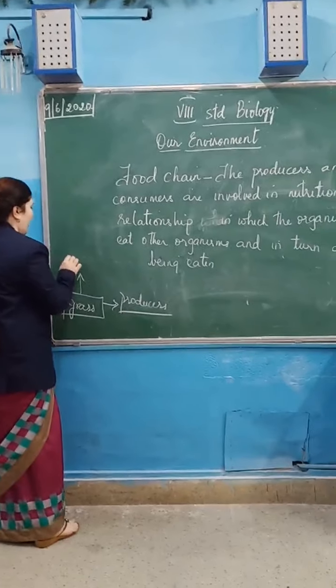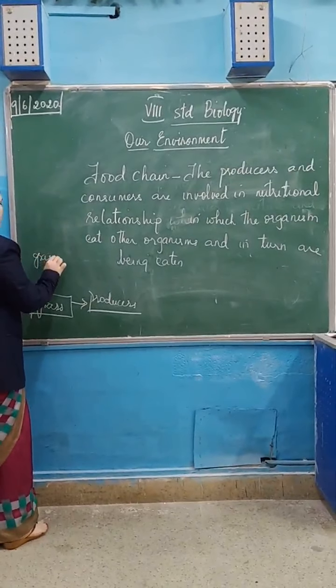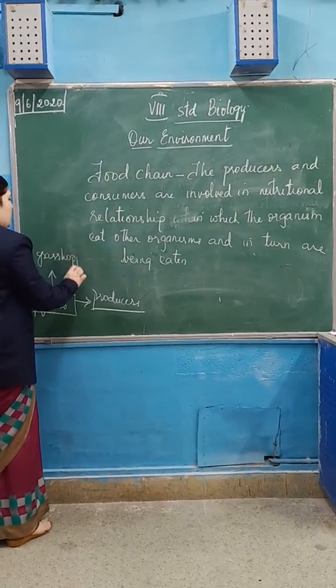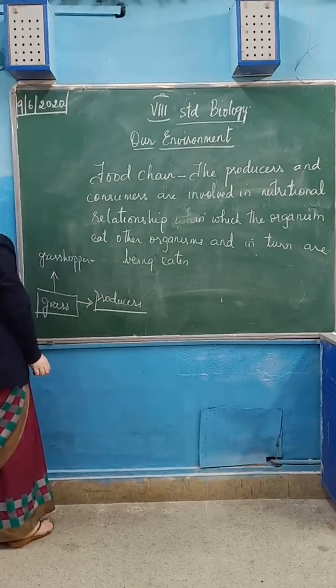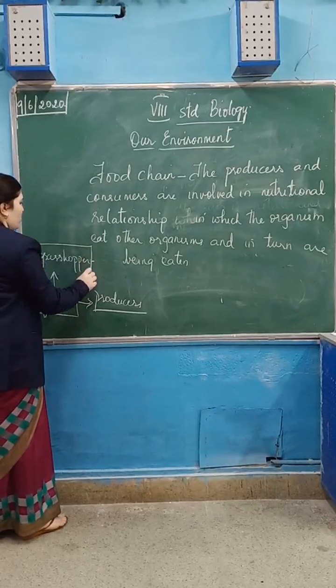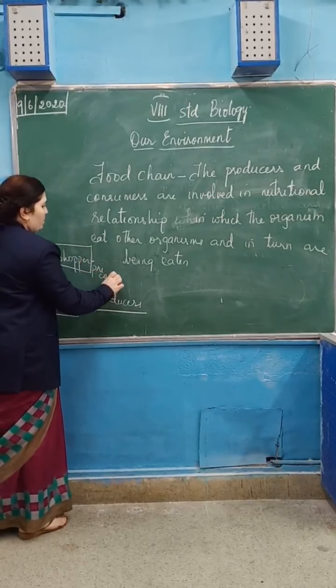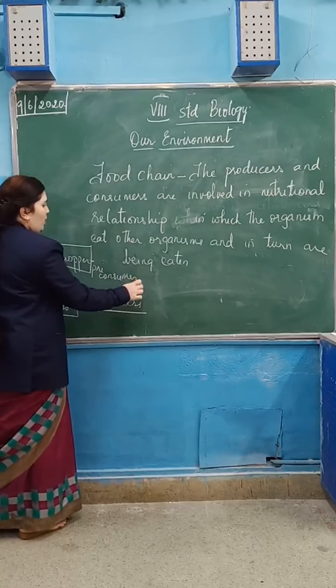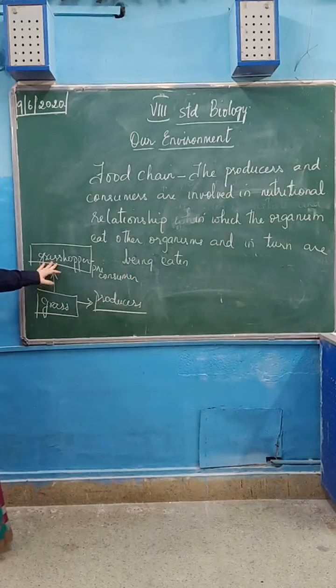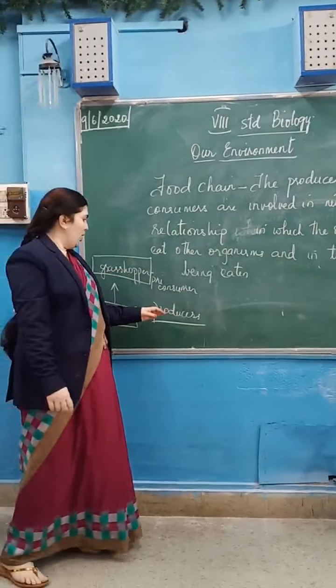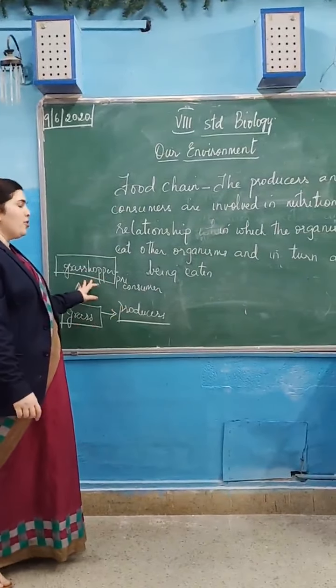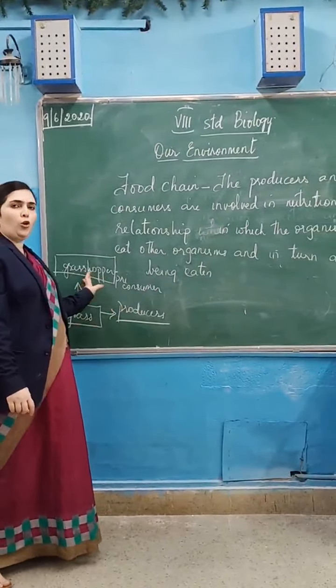Grass is eaten by grasshopper. Grasshopper is termed as primary consumer, because this is the first organism to eat, not to prepare the food. This is the first heterotrophic organism, so it is a primary consumer. Grass is producer. Why? Because it is an autotroph. It can prepare its own food.